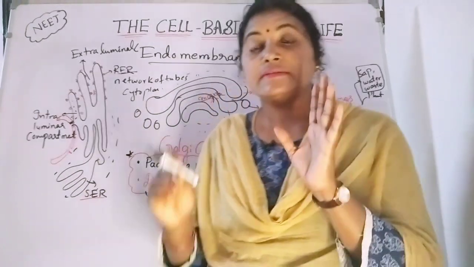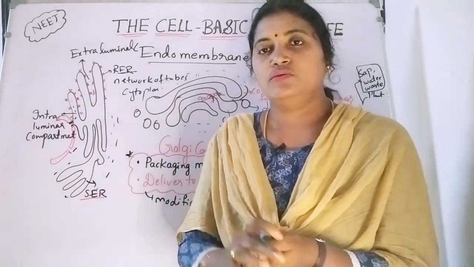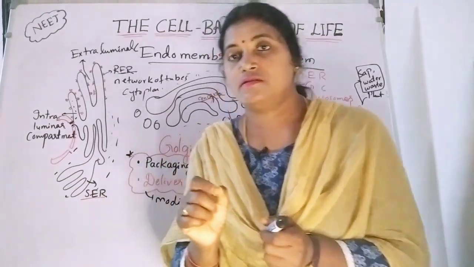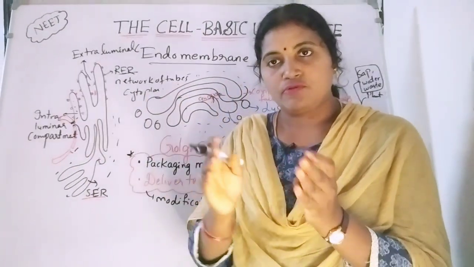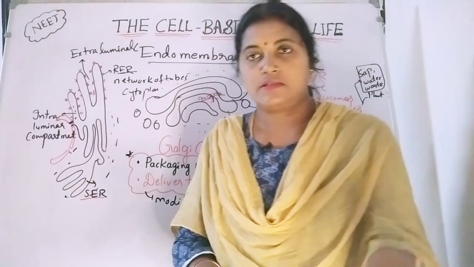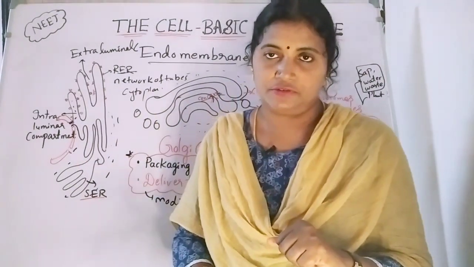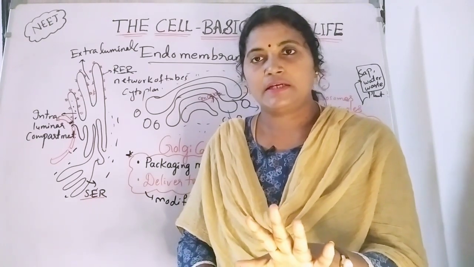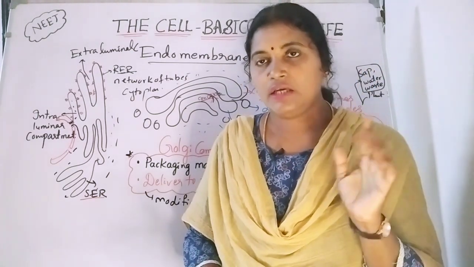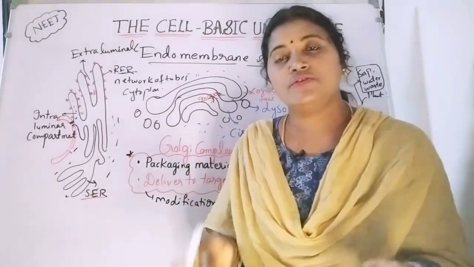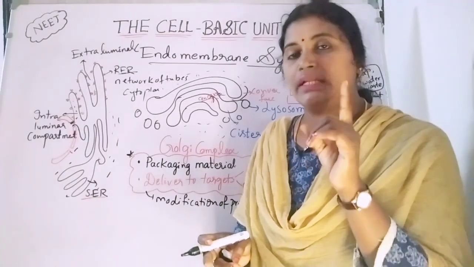See, this endoplasmic reticulum is also of two types, based on the presence of ribosomes on the surface of the tube. If ribosomes are present we call it rough endoplasmic reticulum, and if there are no ribosomes we call it smooth endoplasmic reticulum. Rough endoplasmic reticulum, because of the presence of granule-like structures on the surface. What is the function of rough endoplasmic reticulum? Protein synthesis. Note down this, protein synthesis.